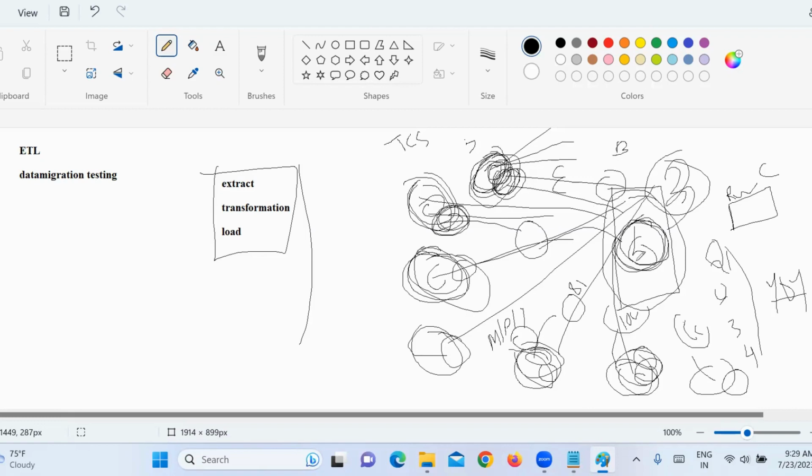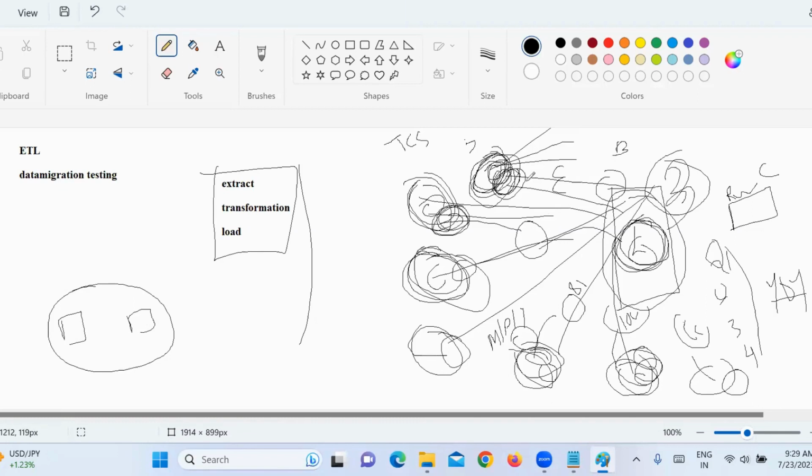Here we are always checking the data transferred from one system to another system, not from front end to back end. Earlier, database testing, as we said, is one single system. Remember, database testing is one single software, from front end to back end.